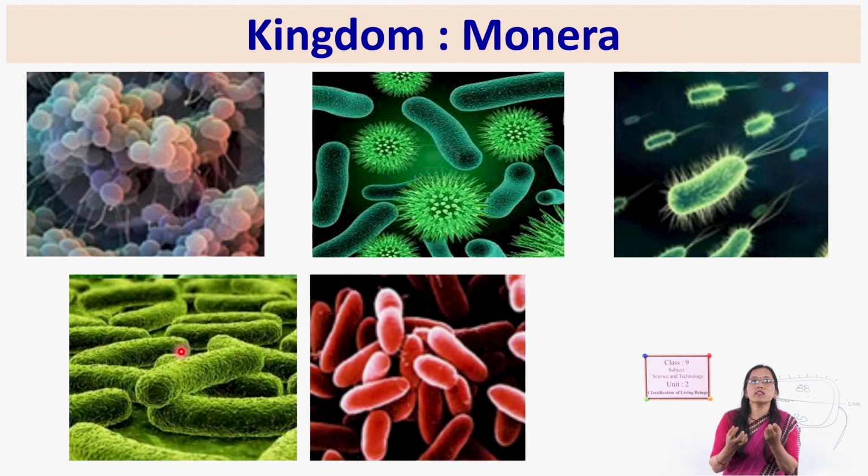Sometimes when you get a wound, you find pus coming out of it. How does that happen? There is a bacterial infection. Those bacteria decompose the cells present in the wound, and they survive over there. Such organisms, such bacteria, are called saprotrophic. That means they decompose dead cells and obtain their food from them.